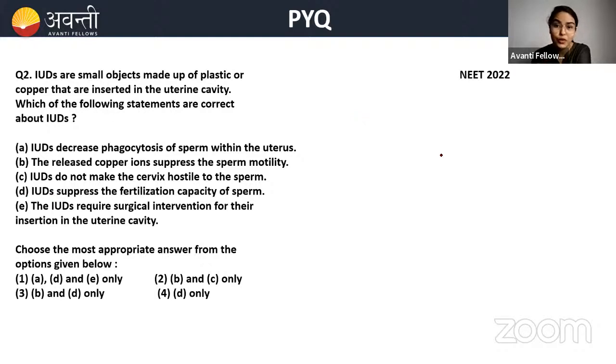See, this is a NEET 2022 question. Okay. Please try to understand the concept and then answer it. IUDs are small objects made up of plastic or copper that are inserted in the uterine cavity. Which of the following statements are correct about IUDs? Please take your time, read the options. After that, I'll launch the poll. Okay, after some seconds, I'll launch the poll. Take your time and read.